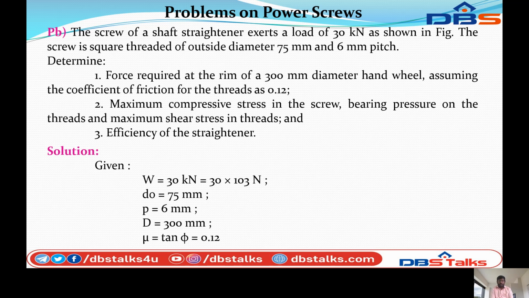So using the given data of the above problem: W equal to 30 kilonewton, that is 30 into 10 cube newton, outside diameter D naught is equal to 75 mm, pitch P equal to 6 mm, capital D is equal to 300 mm, and coefficient of friction mu is equal to tan phi equal to 0.12.